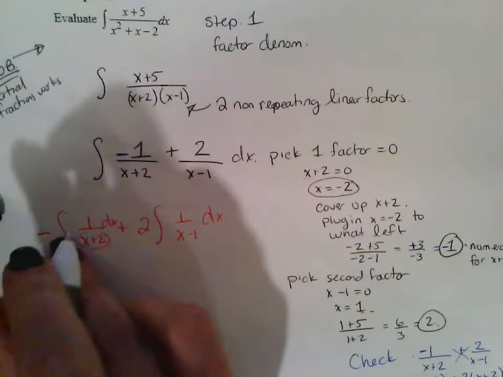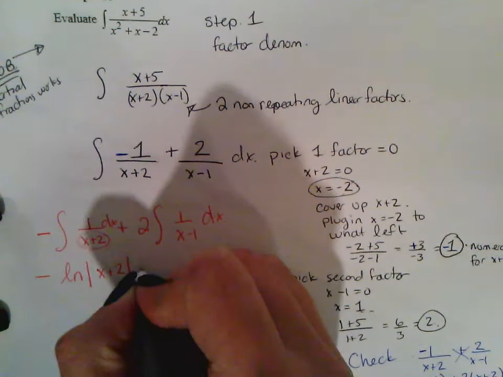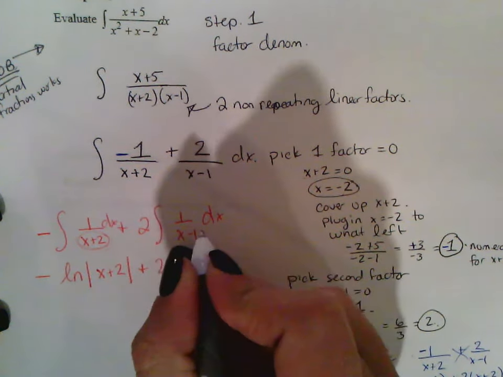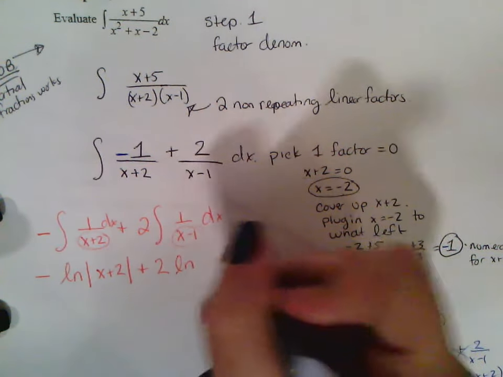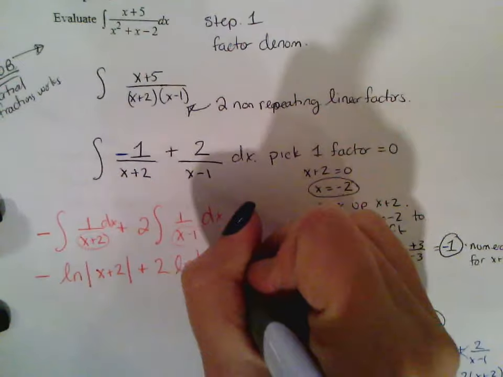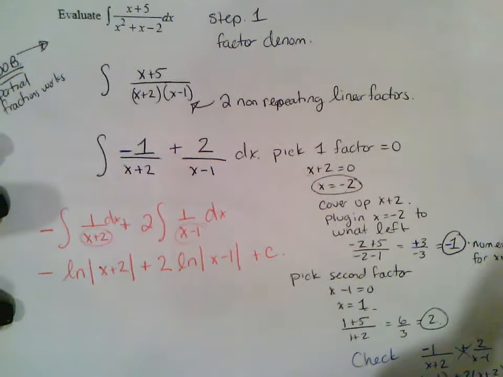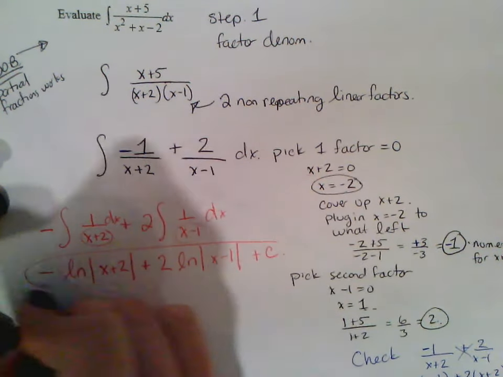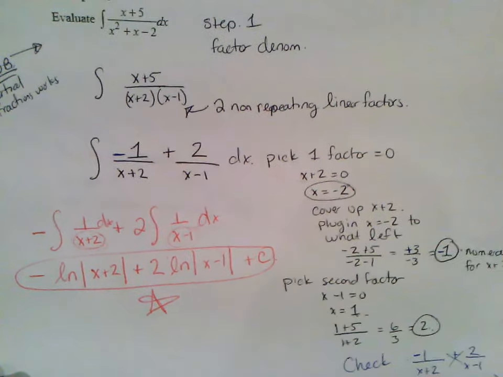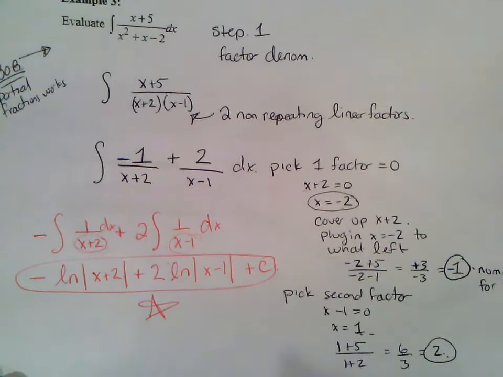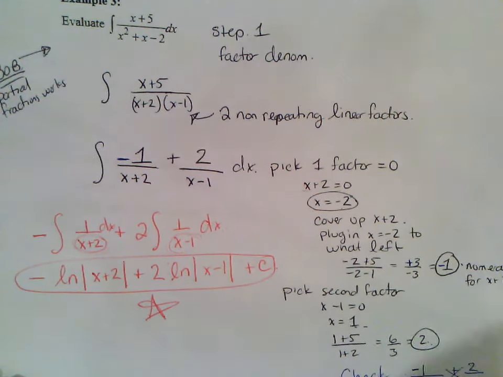The integral of 1 over x plus 2 is ln absolute value of x plus 2, plus ln of x minus 1, because it's 1 over a linear function, plus c. Okay, and that's my answer. Done. Now, if you wanted to bring up that squared and get rid of the absolute value, you can, absolutely.